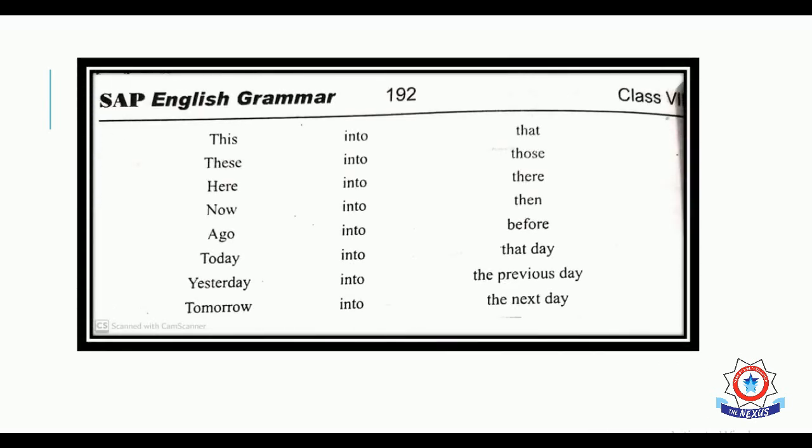Have a look at our book, page number 192. Before getting into direct and indirect, it is quite compulsory for us to remember these conversions, because these are the basic essential ingredients that we are going to use in every sentence. This is converted into that, these into those, here into there, now into then, ago into before, today into that day, yesterday into the previous day, and tomorrow into the next day.